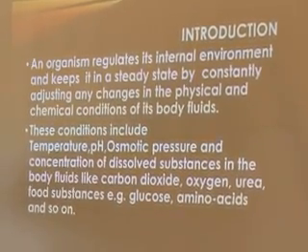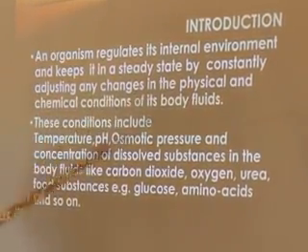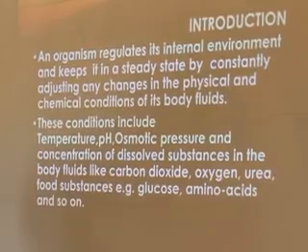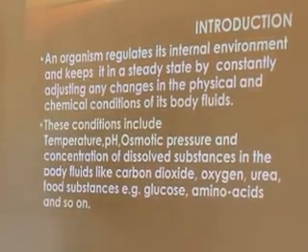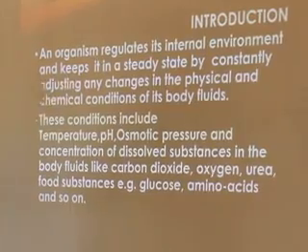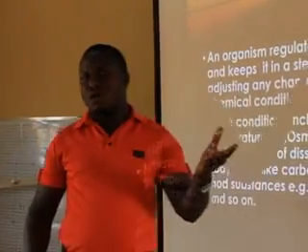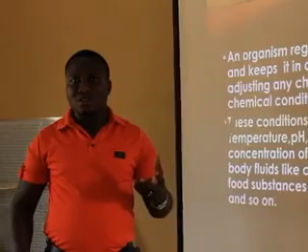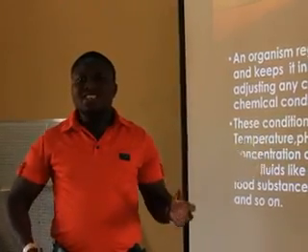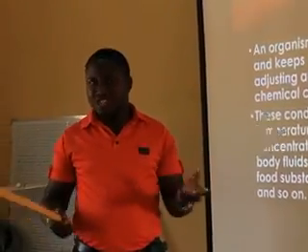Let's look at the introduction. An organism regulates its internal environment and keeps it in steady state by constantly adjusting to any changes in the physical and chemical conditions of its body. For example, the words constantly adjusting to any changes tell you why, when the weather is very, very cold, your body wants to adjust. When the weather is cold, we tend to go to the toilet to urinate more. When the weather is hot, we tend to have less urine and more sweat. This is actually a regulation. There's an adjustment in the amount of water and urine in the body system.